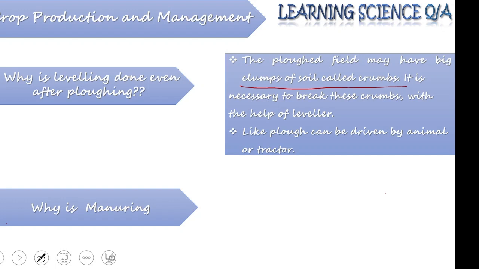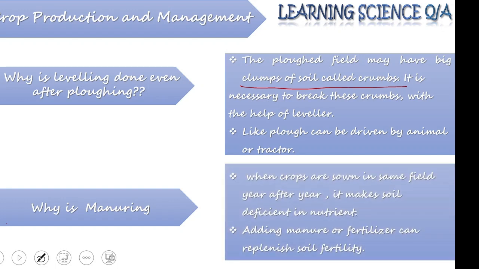Next question is, why is manuring done to the soil? Why do we need to do manuring? Understand it in this way. When crops are grown in the same field year after year, every crop is utilizing the nutrients present in the soil. Over time, the field becomes deficient in nutrients.